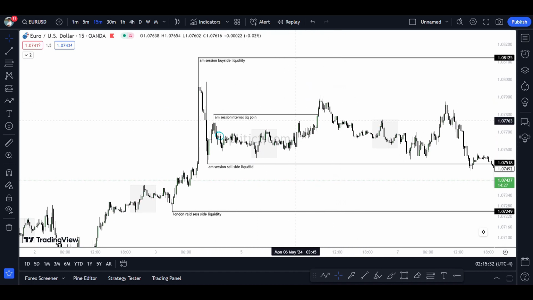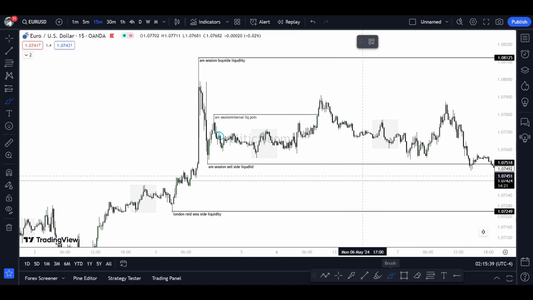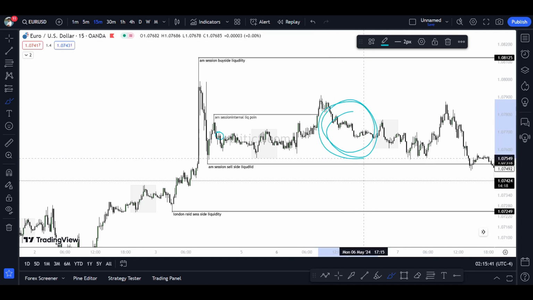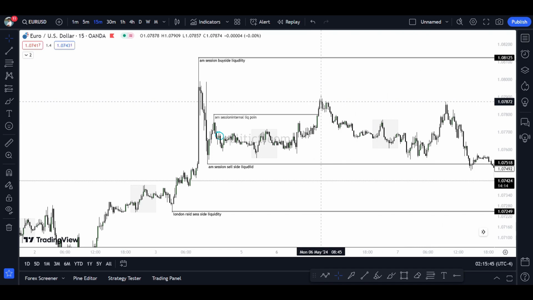So yeah, the AM session liquidity point has been swept. There is a good MSS, but in India it's midnight, so I didn't take the trade this day, right? We didn't have a setup this particular day. Although yes, there was the move delivered, there was no market structure shift, so I just stayed out.